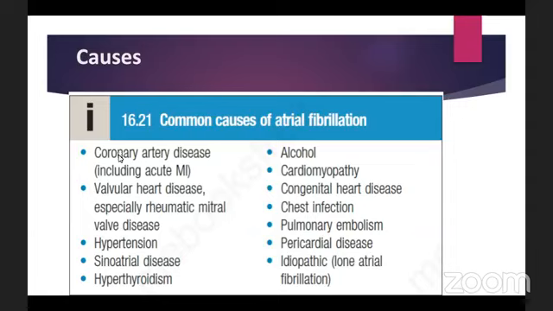And for elderly patients, the first cause is coronary artery disease, which includes acute myocardial infarction, and hypertension, because primary hypertension usually occurs in elderly patients, right? So these two are the most common causes in elderly patients. And lone AF, as I said, usually occurs in people less than 60 years of age. So these three are most important in elderly patients, and MS and hyperthyroidism are important in younger patients.